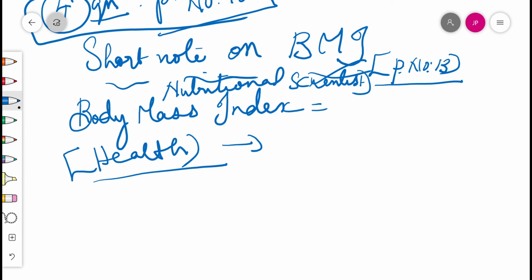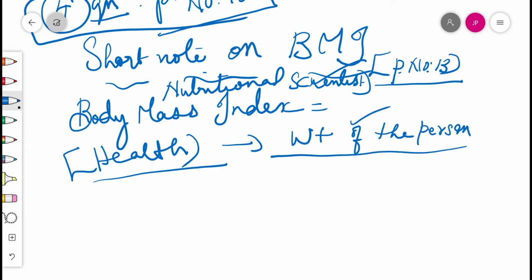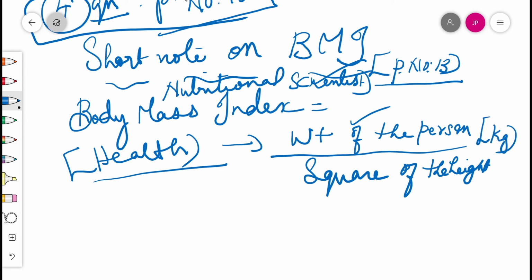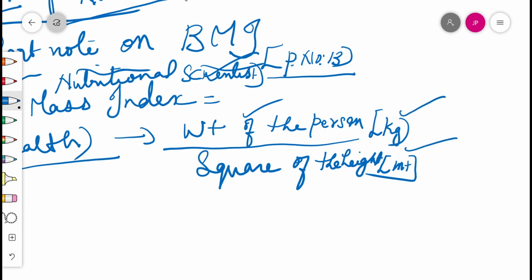First of all, we can say, take the weight of the person, and then take the height in meters. Divide the weight of the person by the square of the height. Another thing is that weight is in kilograms and height is in meters. Weight is in kilograms and height is in meters. That's the square of the height. Tell me, BMI is equal to, how do we calculate?